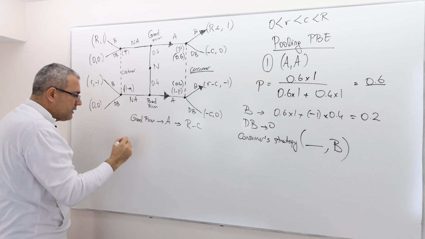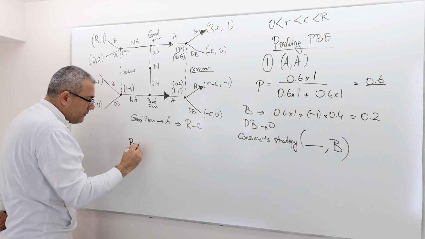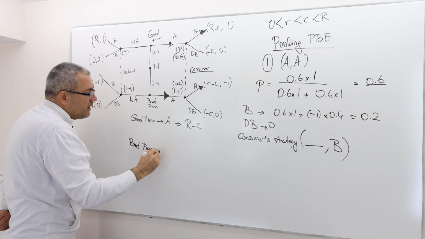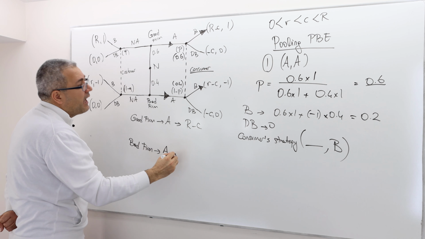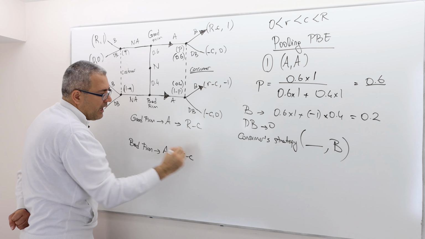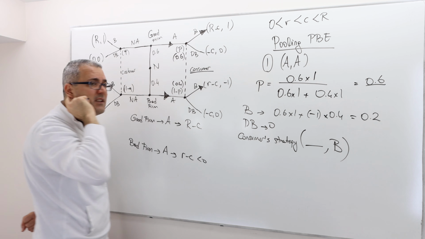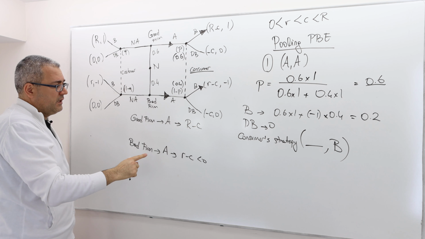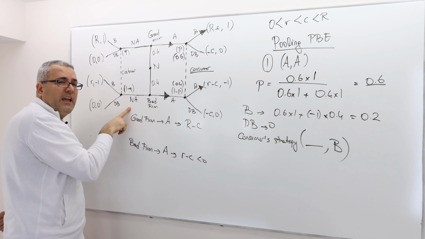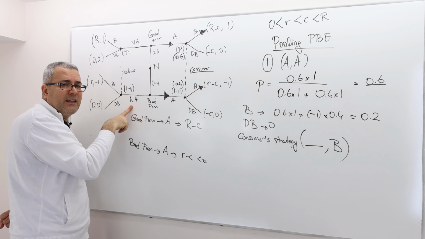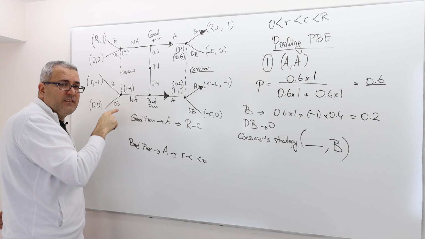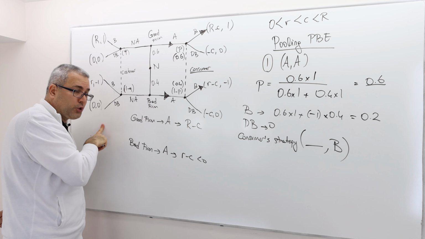Okay, let's look at the bad firm. The bad firm is choosing A, and as a result of this, getting R minus C, which is negative. Remember, R is less than C. So the question is, if the bad firm deviates and plays NA, not advertise, can he get a better payoff for sure?